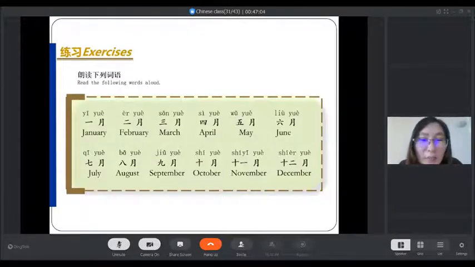So again, the main part, the important part in this lesson is first to talk about months. How to say January to December. That is to use the number 1 to number 12.